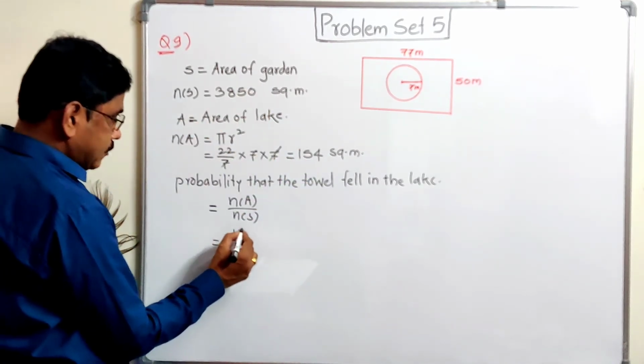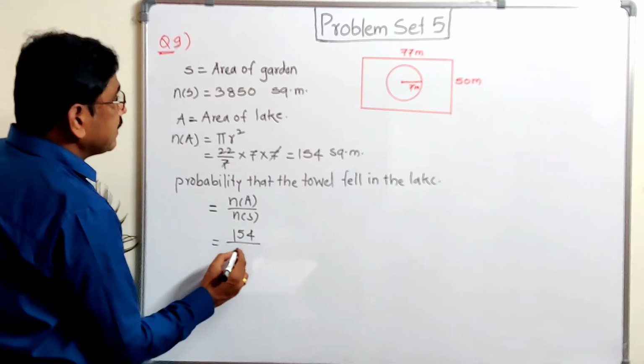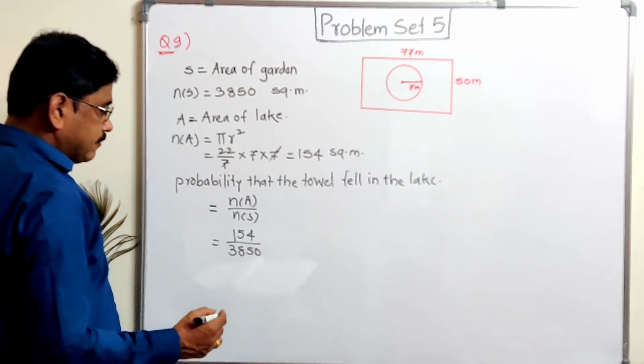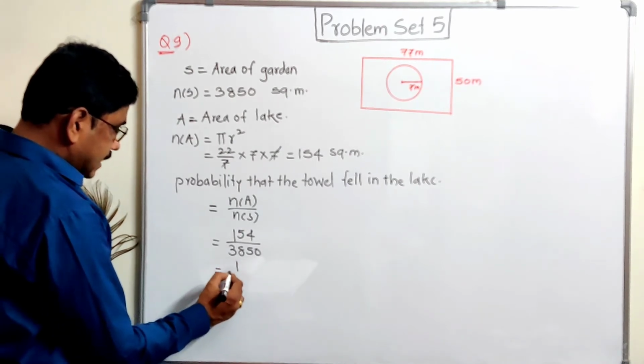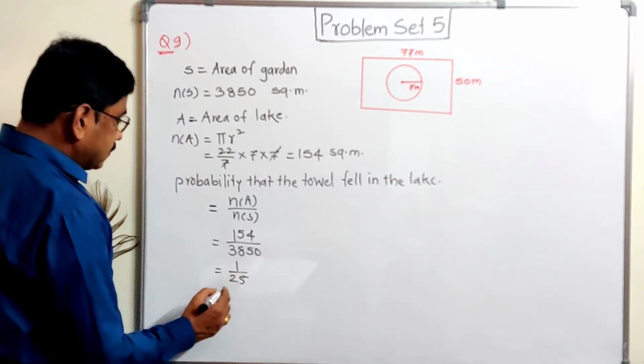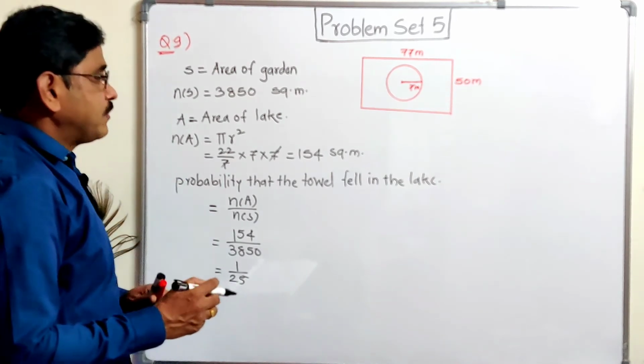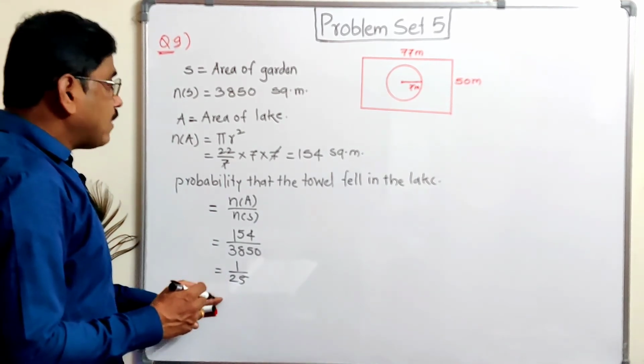So this area is 154 divided by 3850. If we divide this, we get 1/25. So probability that the towel fell in the lake will be 1/25.